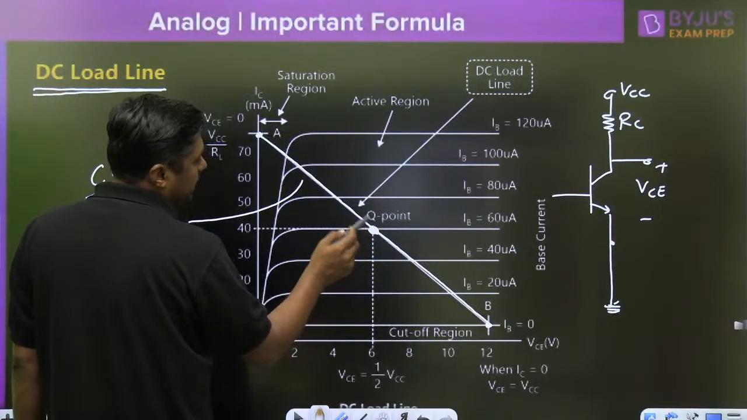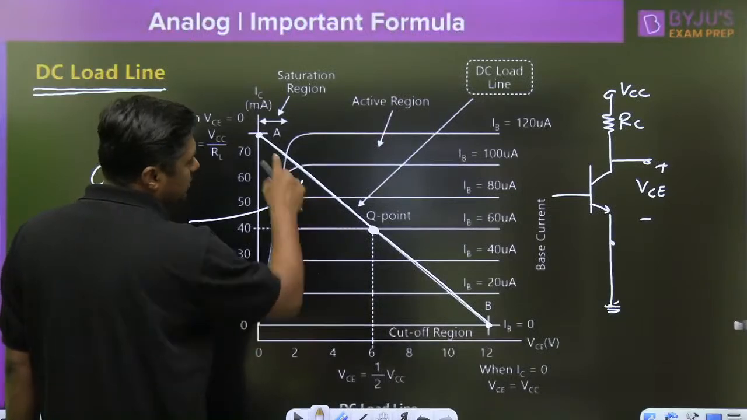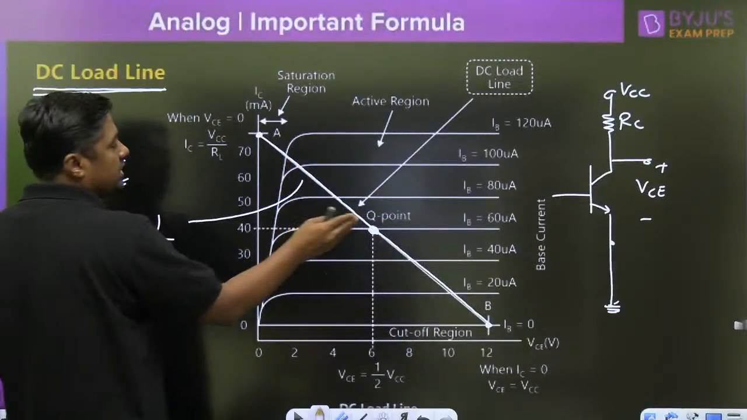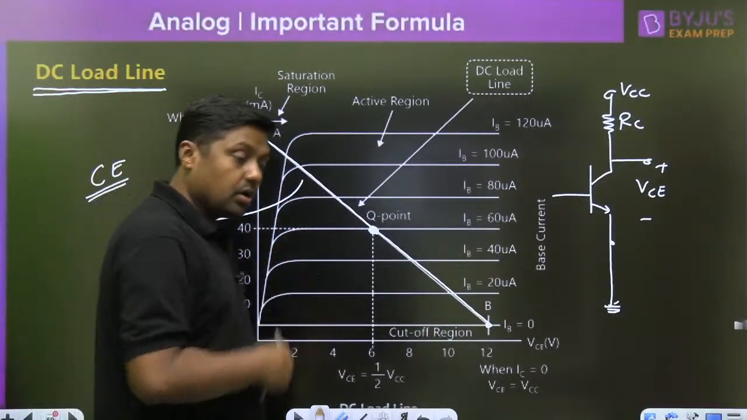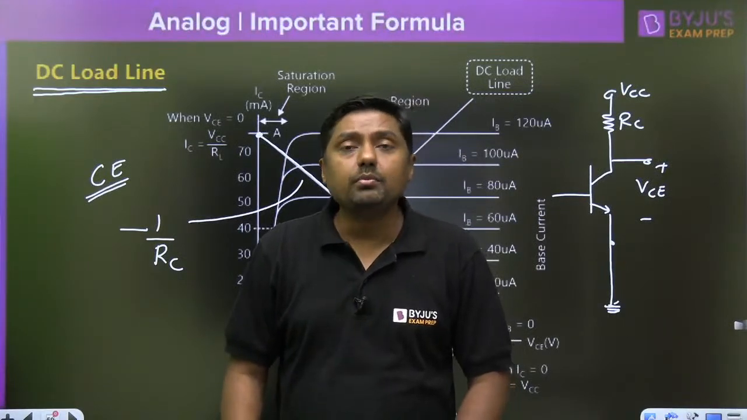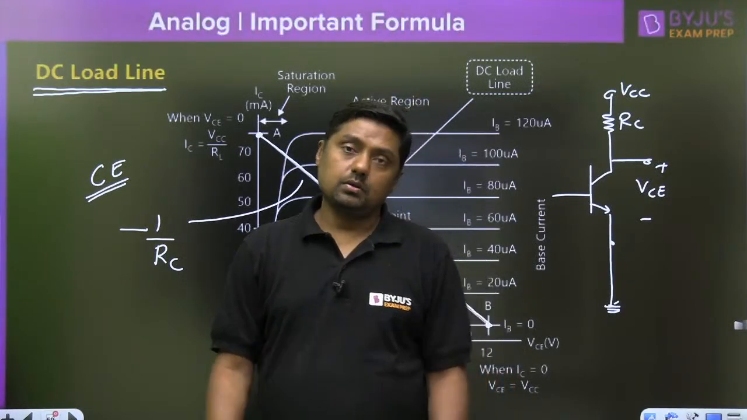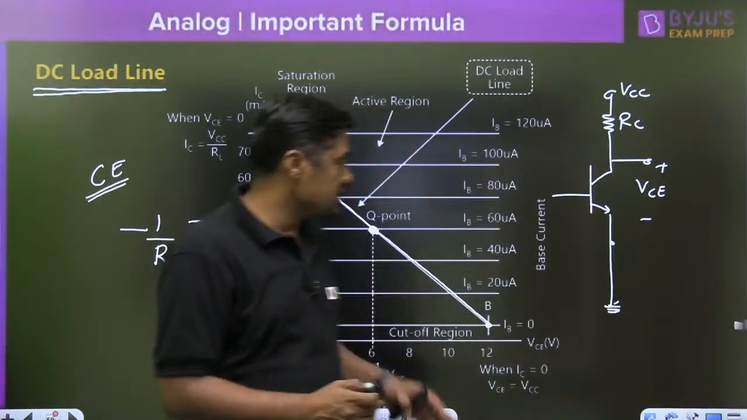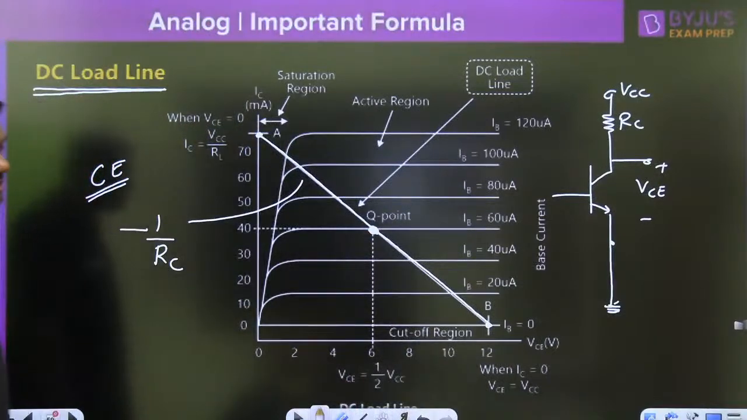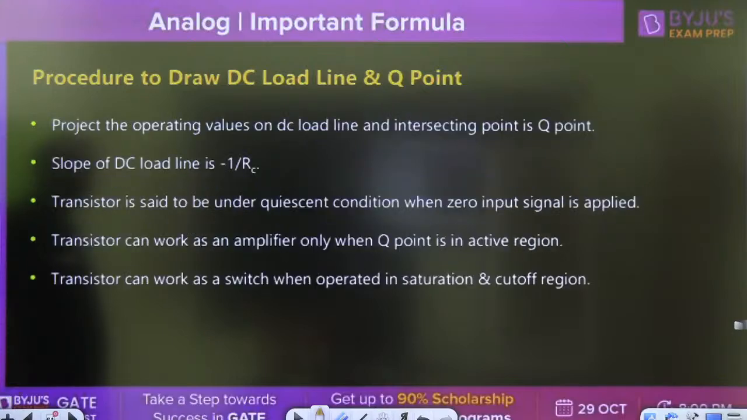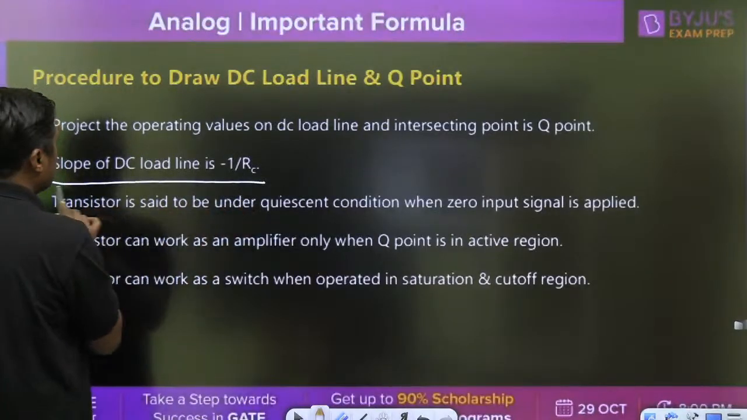Q point or operating point, and normally it should be in the middle of the active region. This region is called the active region. For maximum swing at the output and minimum distortion at the output, the Q point should be in the middle of the active region. That is the reason. But this Q point is not stable, right? So this point is important. The slope of the DC load line is minus 1 by RC.